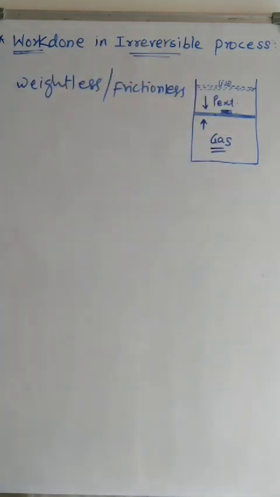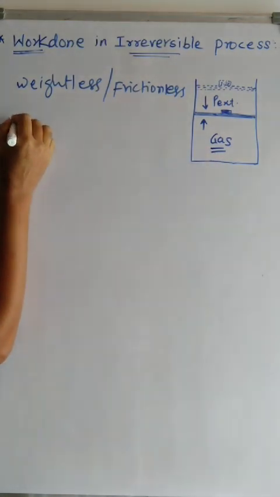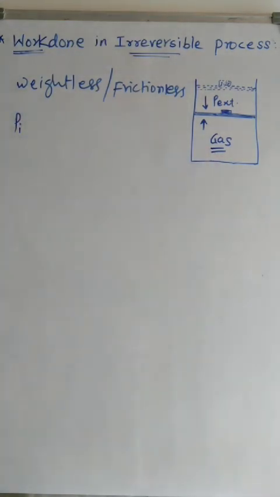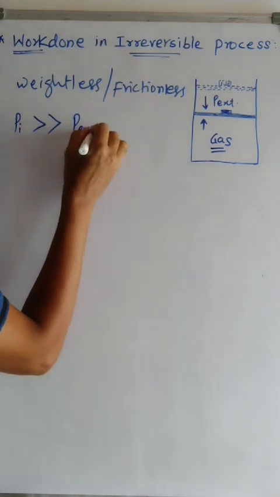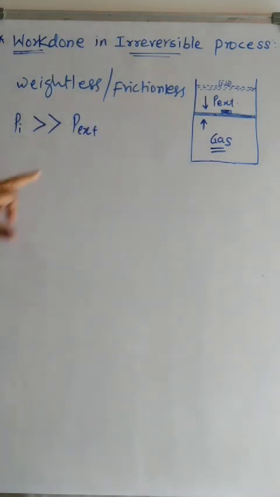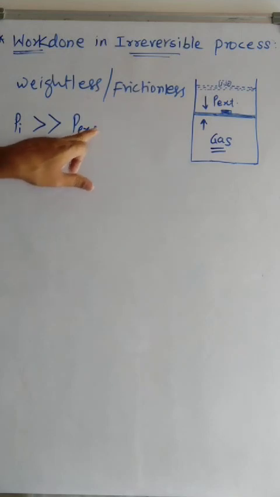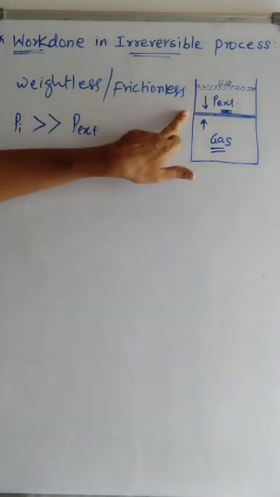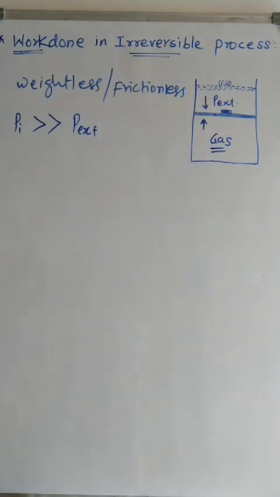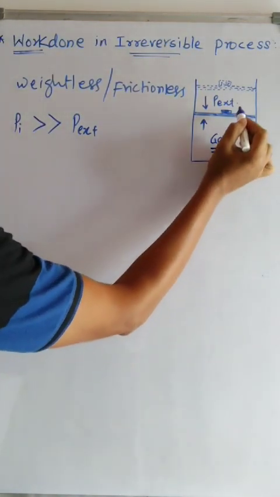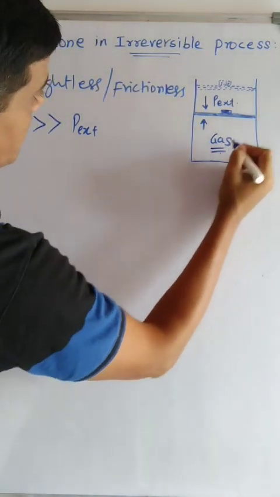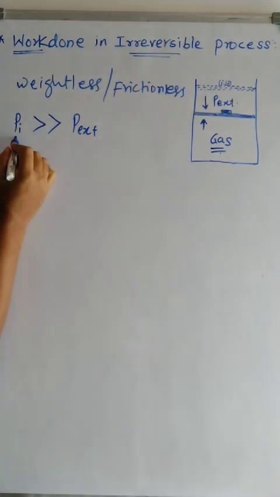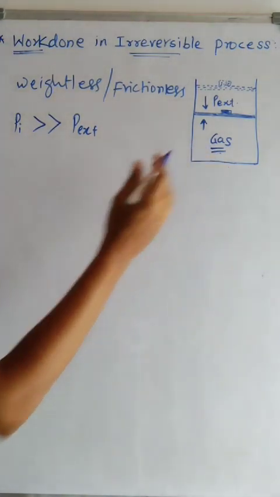Now, if we consider the internal pressure of the gas is much greater than the external pressure of the surroundings, then we can say that this piston will move in an upward direction. Obviously, why? Because the pressure of the gas is much greater than the pressure of the surroundings, which we call external pressure. And due to the great amount of pressure exerted, the gas will expand.